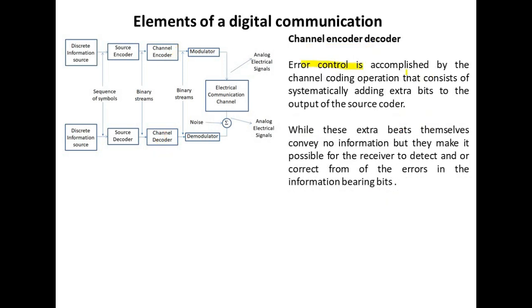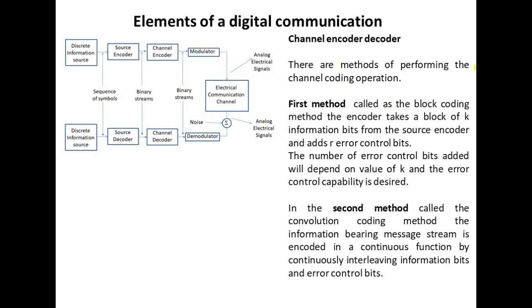Error control is accomplished by channel coding operations that consist of systematically adding extra bits to the output of the source coder. While these extra bits themselves convey no information, they make it possible for the receiver to detect and/or correct some of the errors in the information bearing bits.